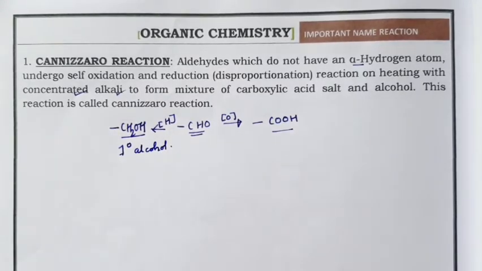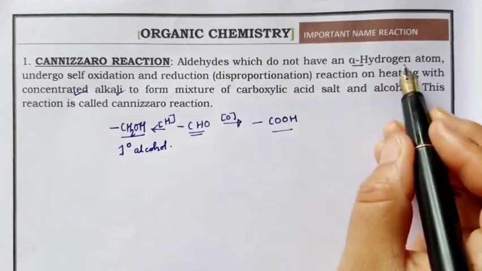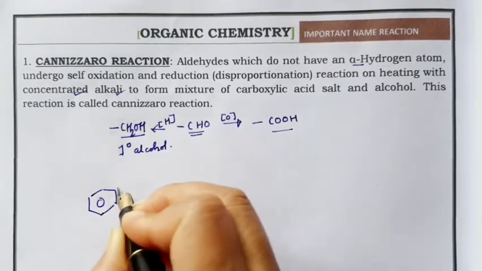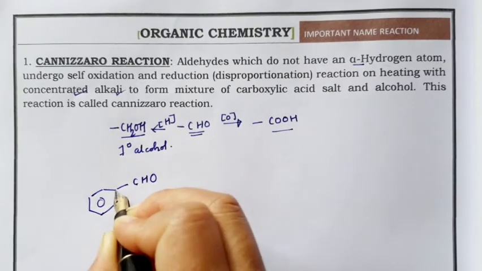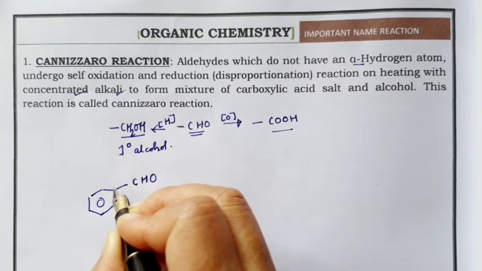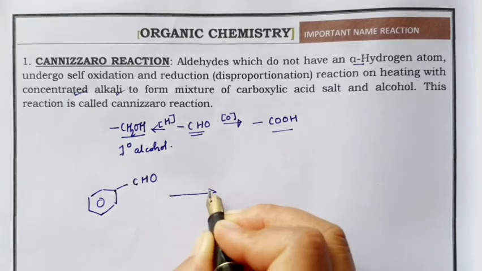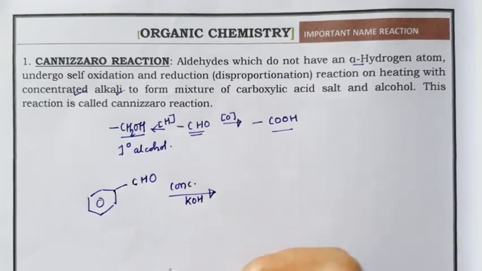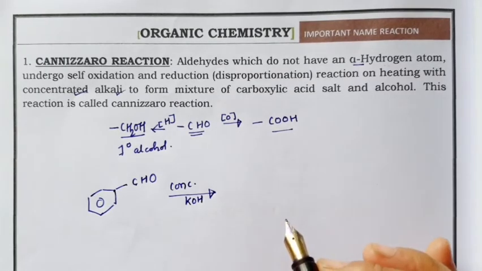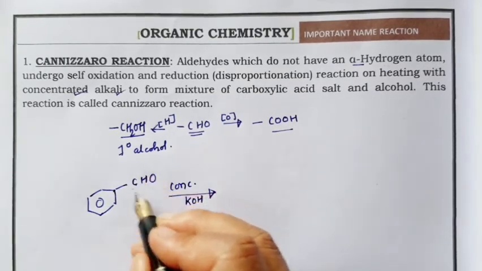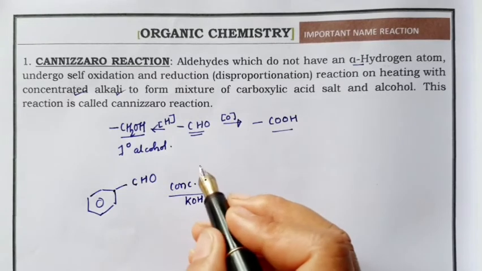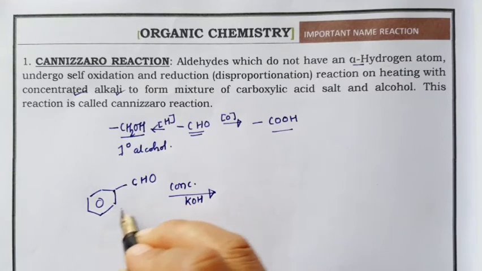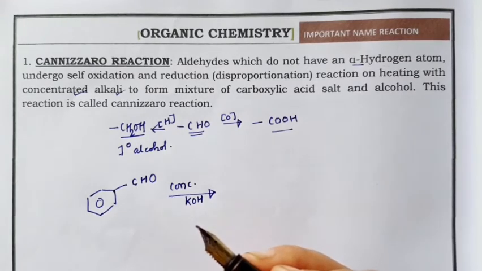So aldehyde on oxidation will give carboxylic acid, and aldehyde on reduction gives 1 degree alcohol. So any aldehyde which does not have alpha hydrogen, let's take an example of benzaldehyde, C6H5CHO. Now this is the alpha carbon and it does not have alpha hydrogen. When this is treated with concentrated alkali like potassium hydroxide or sodium hydroxide, the same molecule will undergo oxidation and reduction. That means this molecule will undergo a disproportionation reaction.